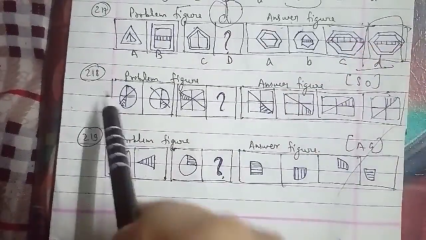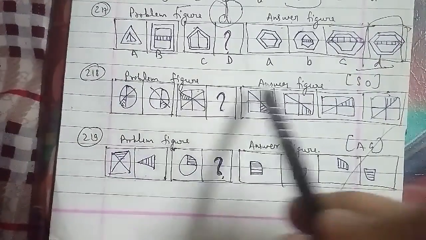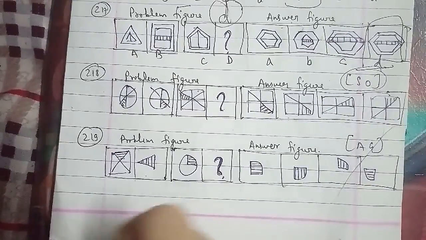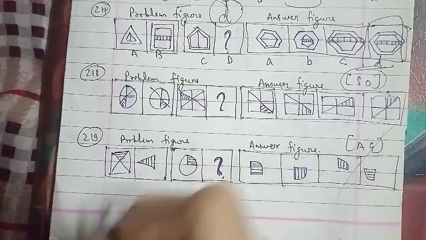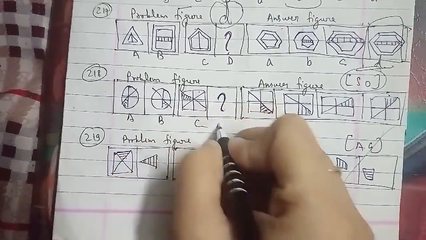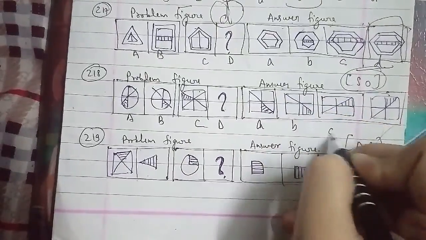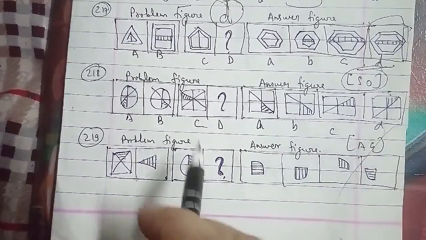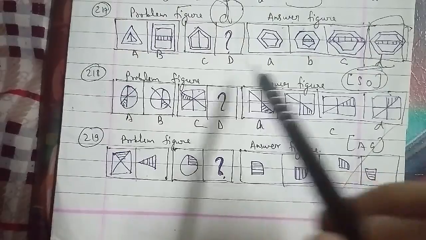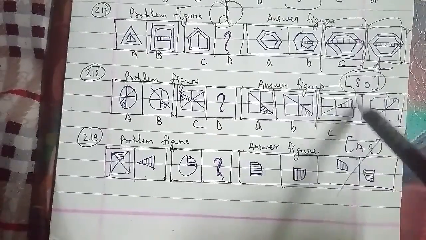We'll go ahead with the 218th question of the session. These are the problem figures and these are the answer figures, asked in the Section Officers examination paper, named A, B, C and D. In the same way, the figure is laterally inverted, and so figure C will be the right answer for this question as well.